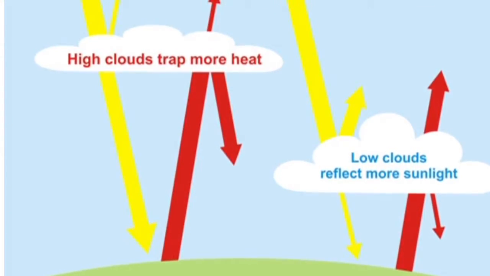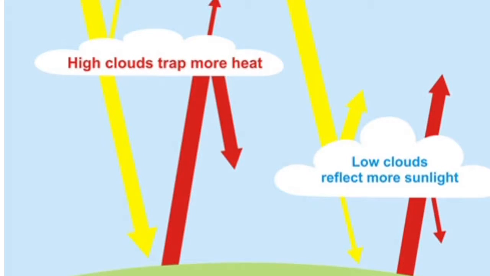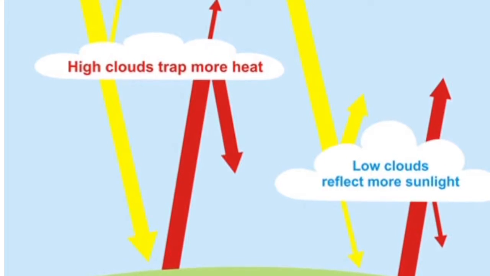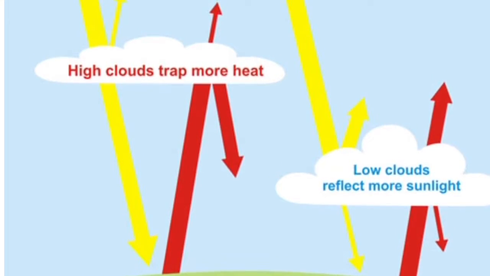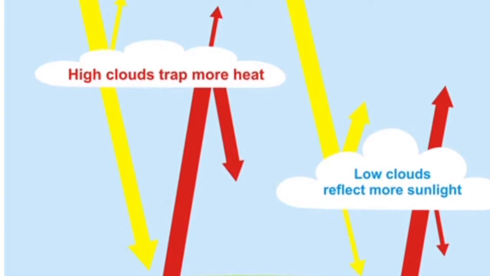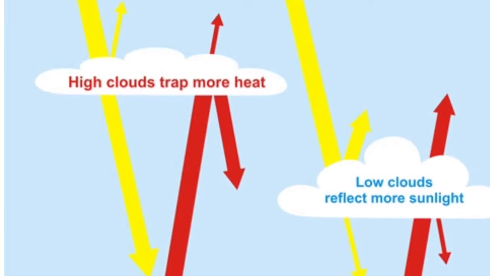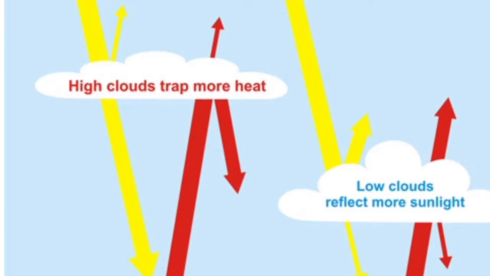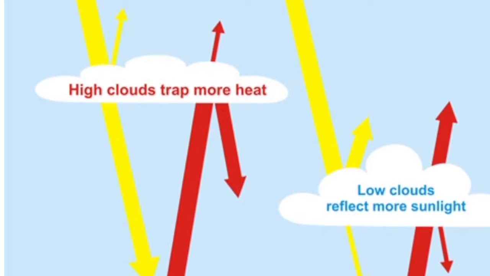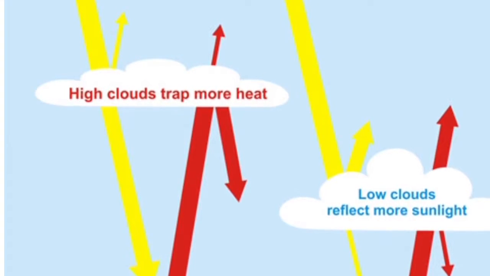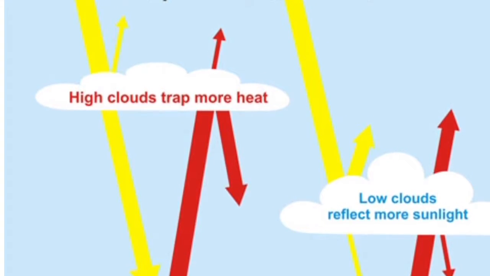The next factor is clouds. Like I said before, the higher up you are, the less air there is, and the less pressure there is. This will affect how thick or thin a cloud is. So clouds at a higher altitude are going to be thinner, which means more sun's rays can travel through it, but the cloud will also trap more heat. Lower clouds are going to be thicker, which reflect more sun's rays, but will also trap in less heat.